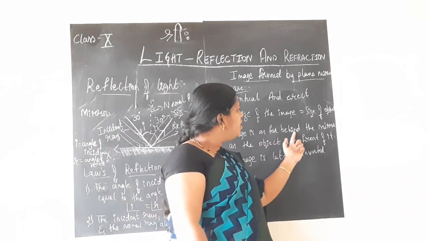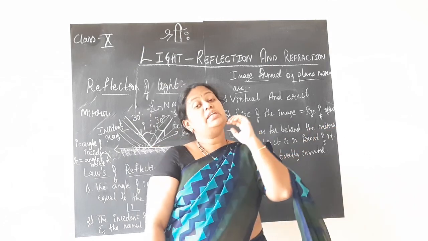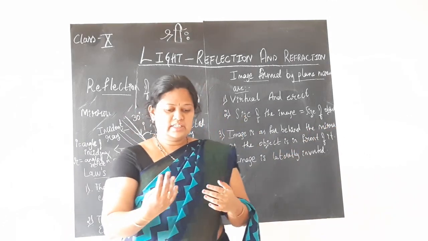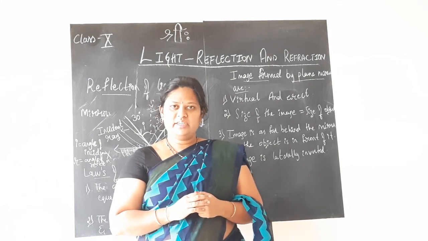Image is as far behind the mirror as the object is in front of it. Means what? However much distance you are maintaining from the mirror, your image will also be at the same distance. Yes, no?